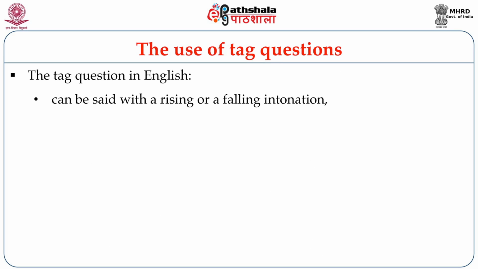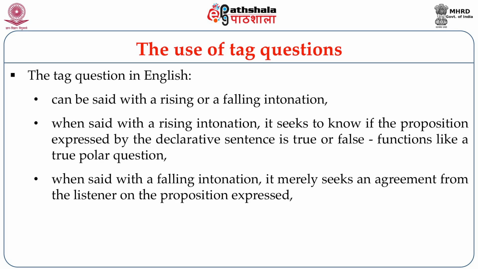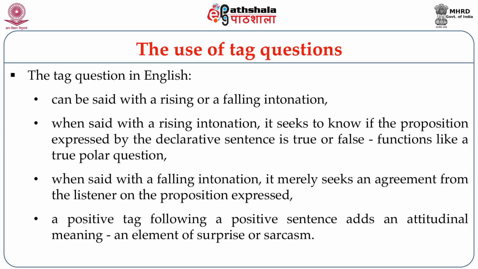The tag question in English can be said with a rising or a falling intonation. When said with a rising tone, it functions like a true polar question that seeks to know if the proposition expressed by the declarative sentence is true or false. Whereas, when said with a falling tone, it merely seeks an agreement from the listener on the proposition expressed. You can also see that in English, a positive tag can also follow a positive sentence, but that is usually when an additional attitudinal meaning like an element of surprise or sarcasm is to be expressed.